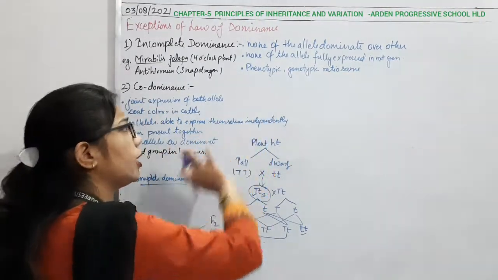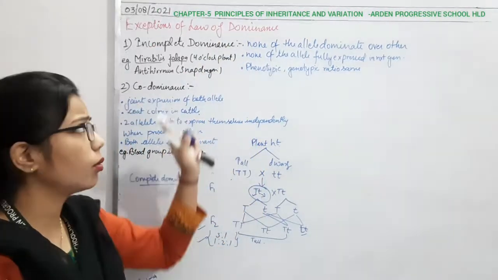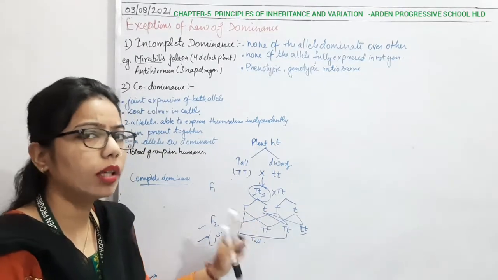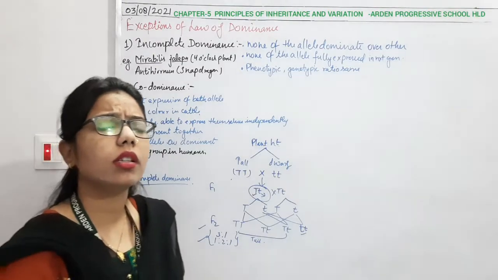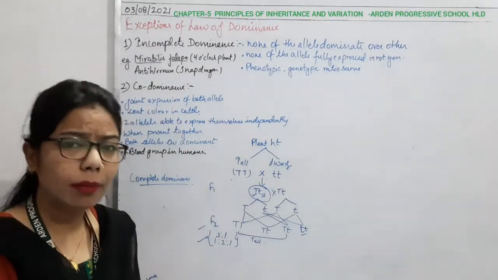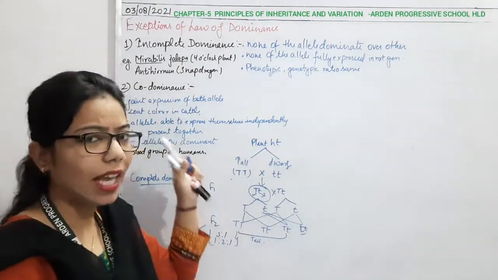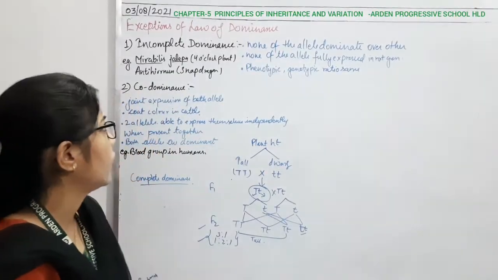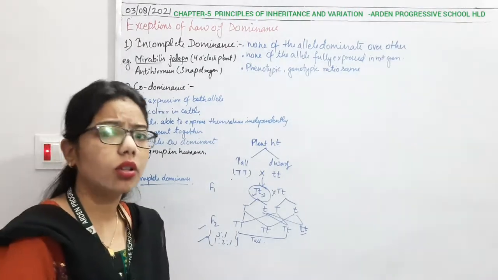Now if I talk about the deviation, in the exception we are going to understand how it is deviating from this part, how it is different from the law of dominance. Common information about incomplete dominance is that we can see this in Mirabilis jalapa, which is also known as the 4 o'clock plant, or Antirrhinum, the snapdragon, or the dog flower. So this is the information for this cross combination.